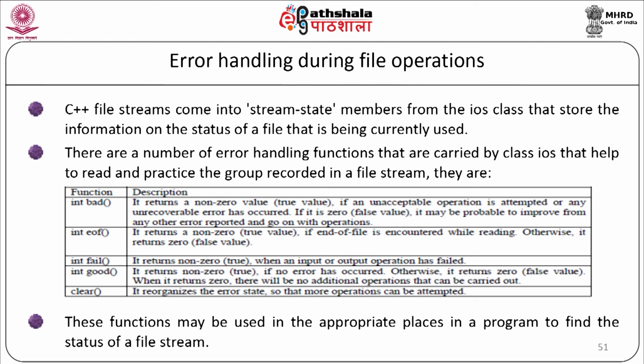The different functions are: int bad, it returns a non-zero value if an unacceptable operation is attempted. int eof, it returns a non-zero value if end of file is encountered. int fail, it returns a non-zero value when an input or output operation has failed. int good, it returns a non-zero if no error has occurred. clear, it resets the error state so that more operations can be attempted. These functions may be used in the appropriate place in a program to find the status of a file stream.